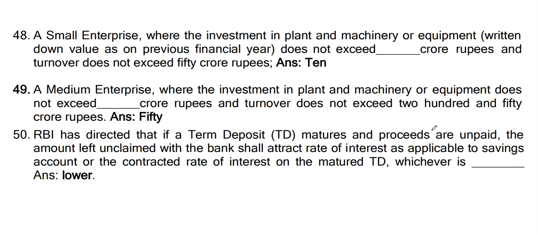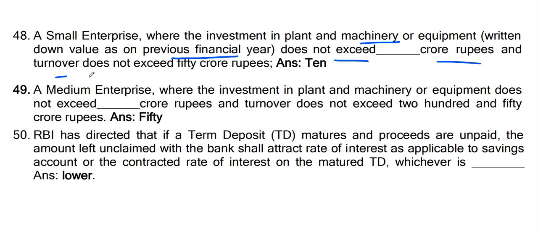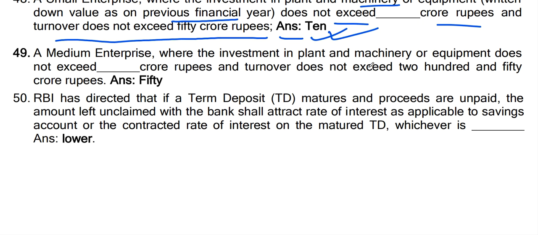A small enterprise where the investment in plant, machinery or equipment, written down value as on the previous financial year, does not exceed dash crore rupees and turnover does not exceed 50 crore rupees. So the answer is 10 crore rupees. This type of enterprise will be classified as a small enterprise. Okay, fine. Question number 49.